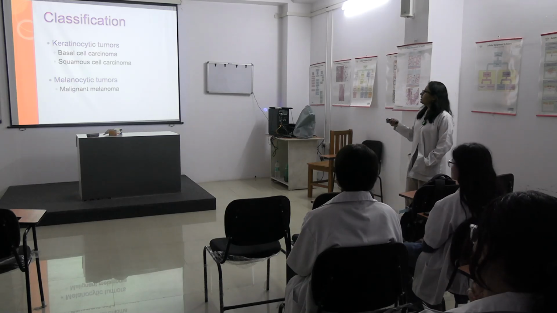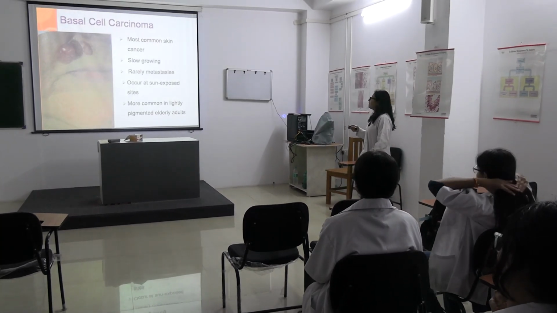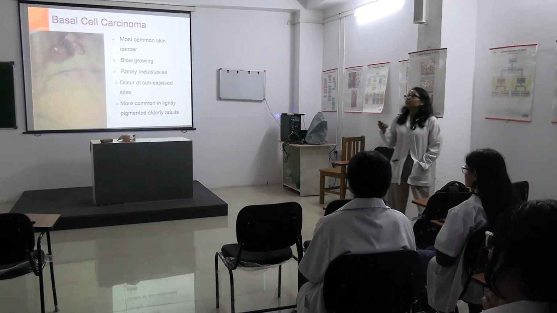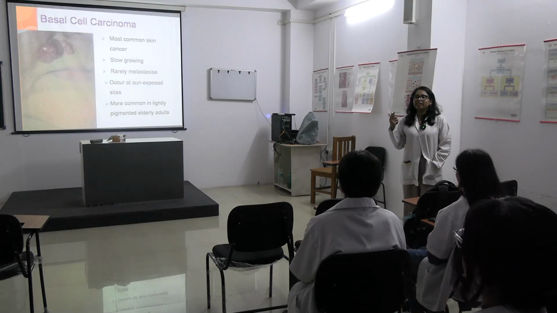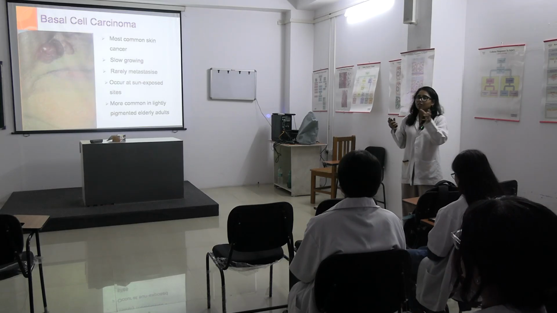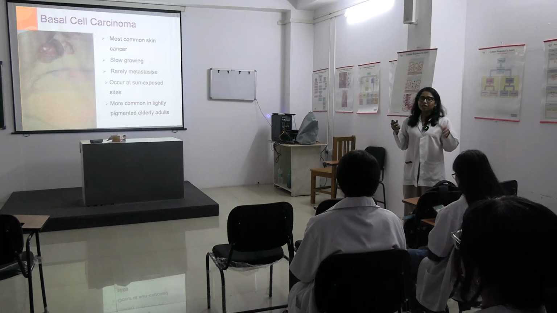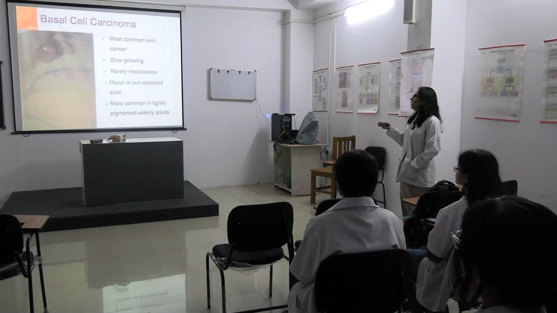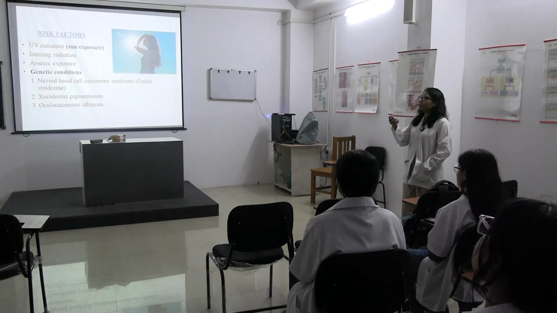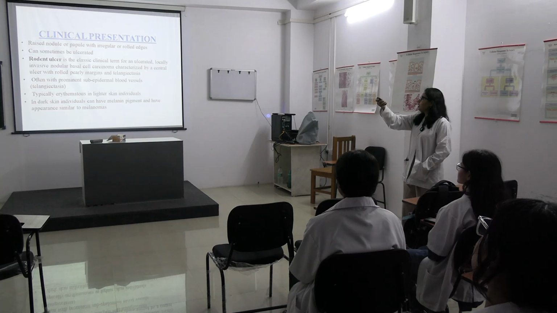And today you are going to be seeing the slides of these 3. Basal cell carcinoma, the most common skin cancer. It is slow growing. Okay, what was it also called? Historically, earlier it was called something, an ulcer related to a pest, not a pest, rodent ulcer, exactly, okay. So, it rarely metastasizes, and occurs commonly at sun exposed areas. We will not go into the theory so much, okay.